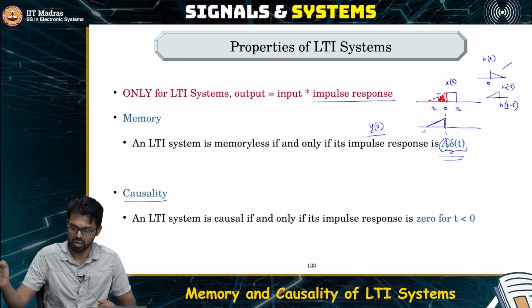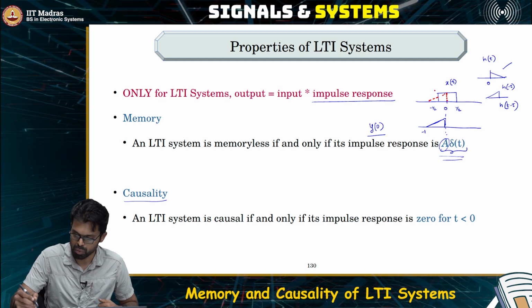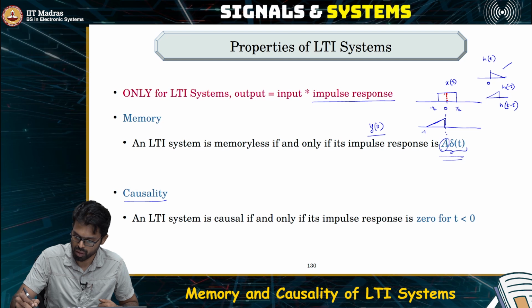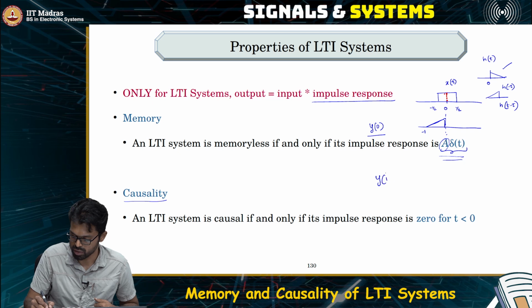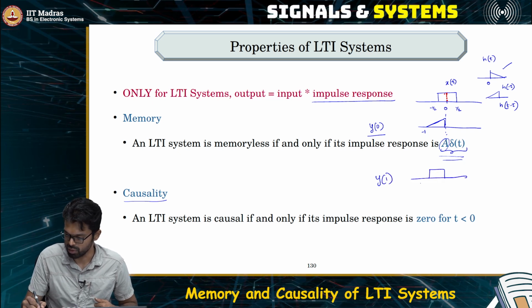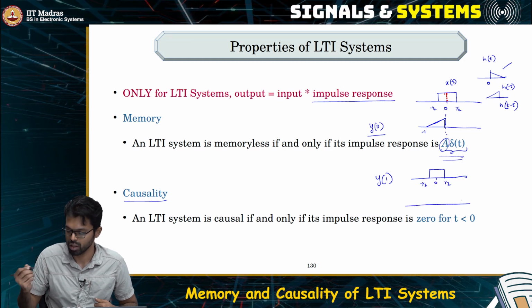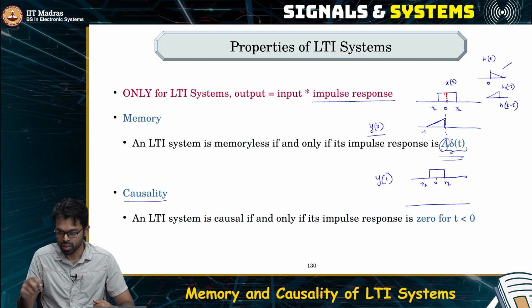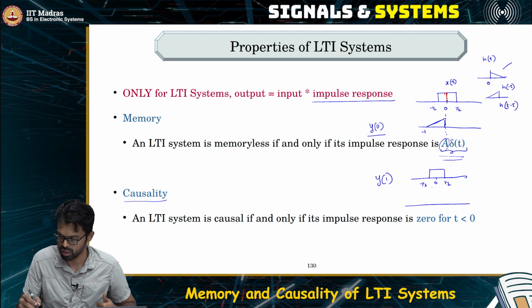Now, what if you want to compute the output at, let us say, y of 1? When you want to compute the output at y of 1, you would have the signal multiplied with the time reversed version shifted by 1.